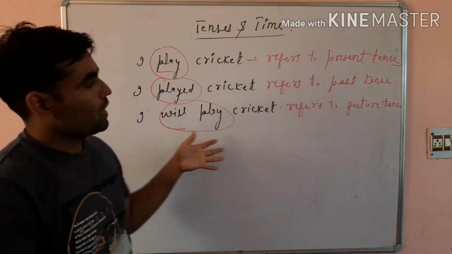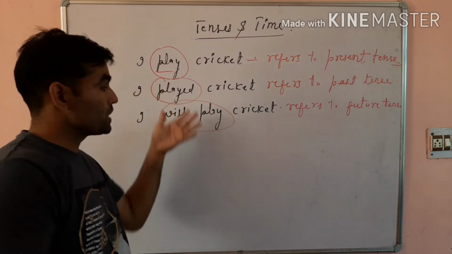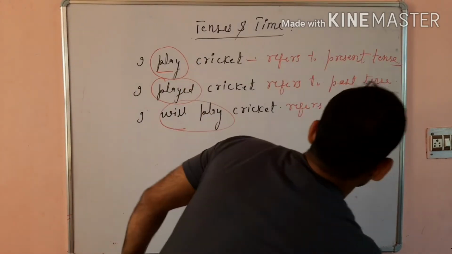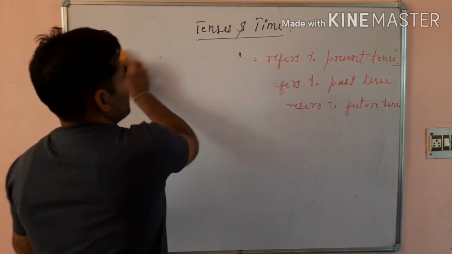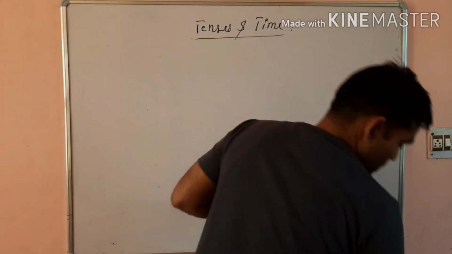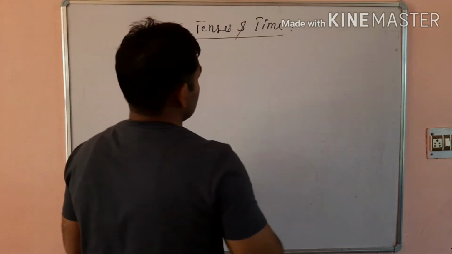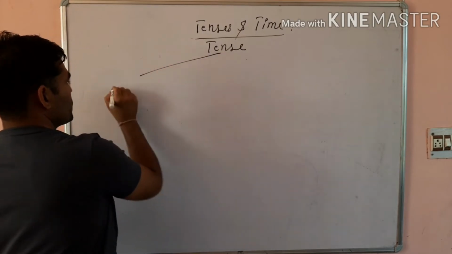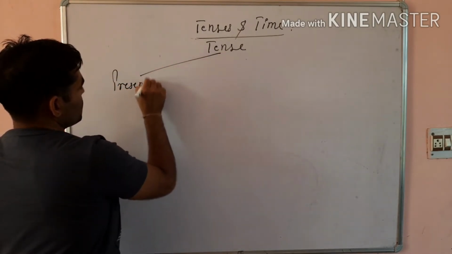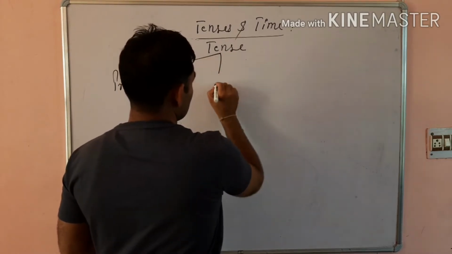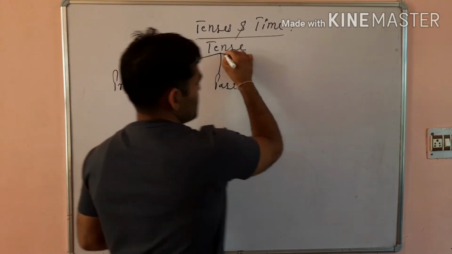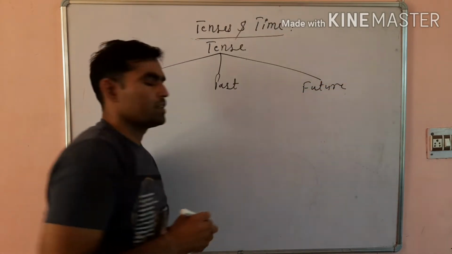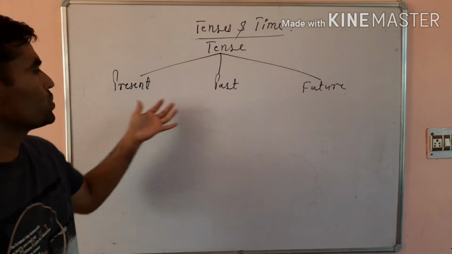So on the basis of these three verbs we know that there are three types of tenses. Now I write down the names of these three. Tense is of three types. First is present tense, second is past tense, and third is future tense. Tense is of three types.